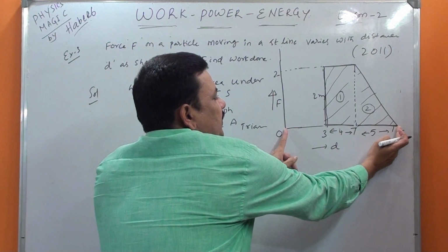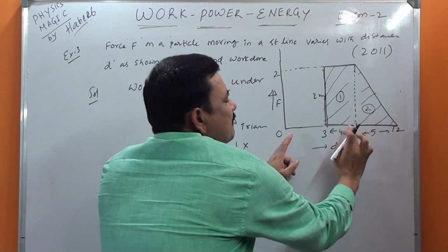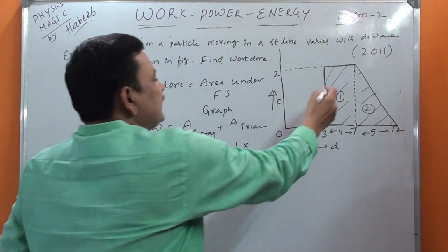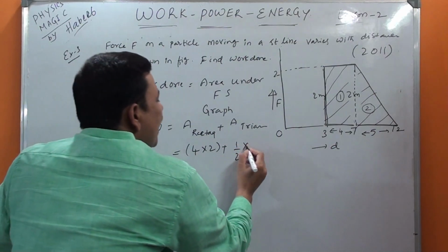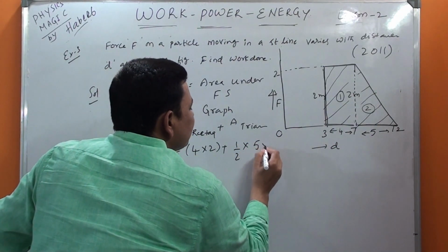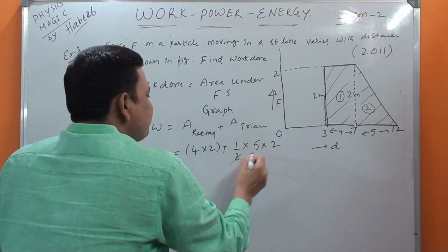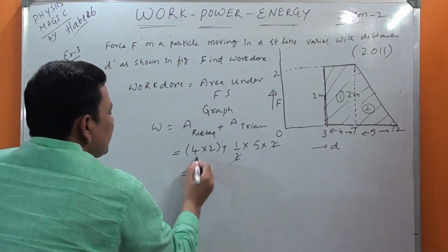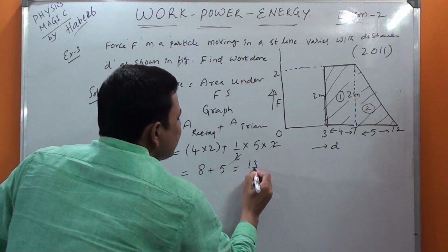Total here to here is 12, here to here is 7, but we need only this one. So 12 minus 7, you got 5. Then the height is the same, 2 meter only. Therefore half into base 5 into height 2. Then just cancel these two. Then 4 2s are 8 plus 5, 13 joule.